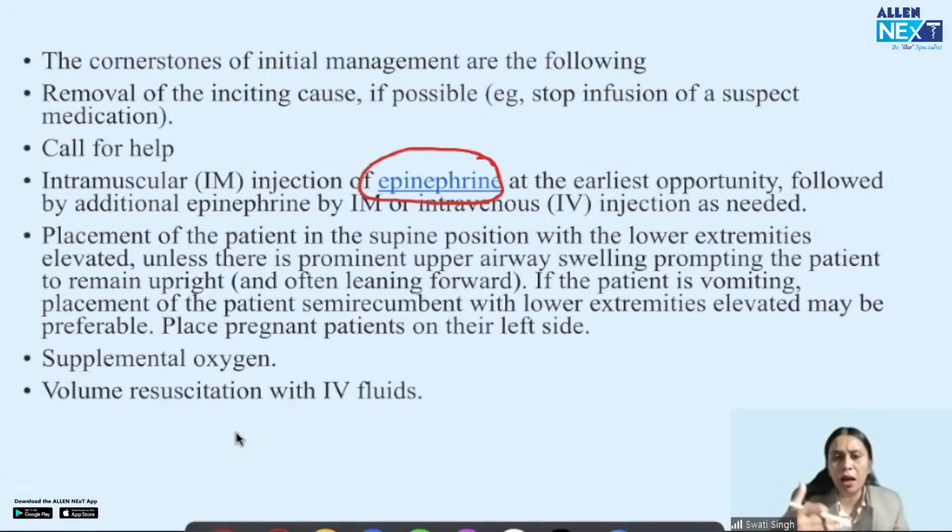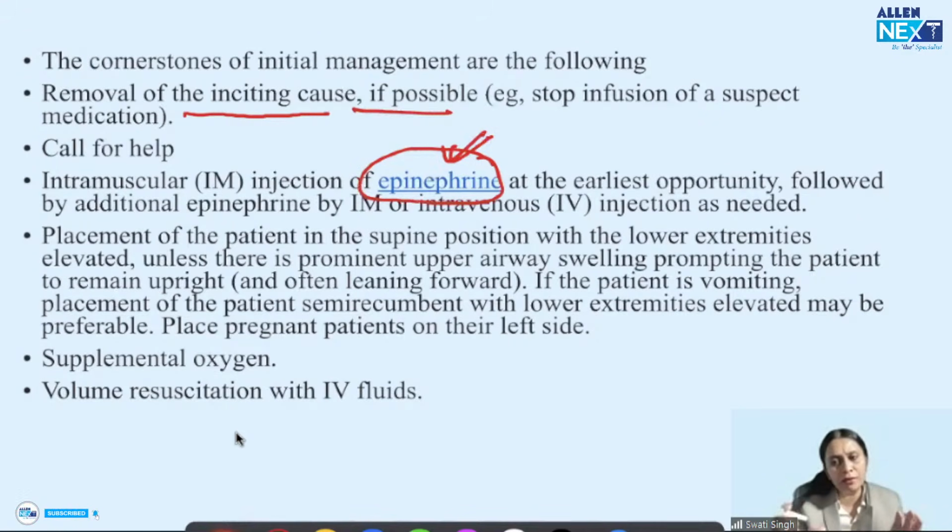Or if I have started an antibiotic and this scenario came, I will immediately stop the antibiotic. So, removal of the inciting cause, if possible. We stop the infusion, then as soon as possible, we give epinephrine.